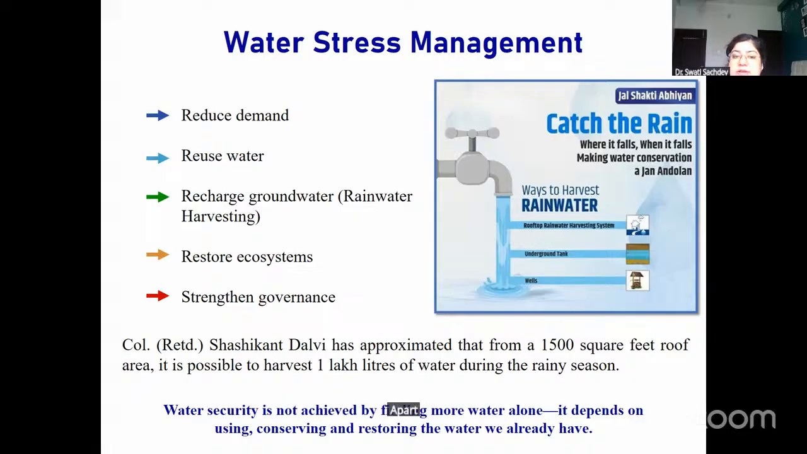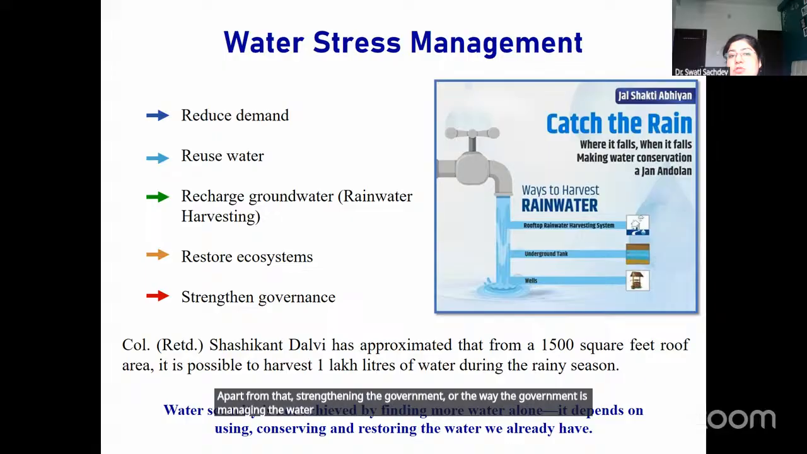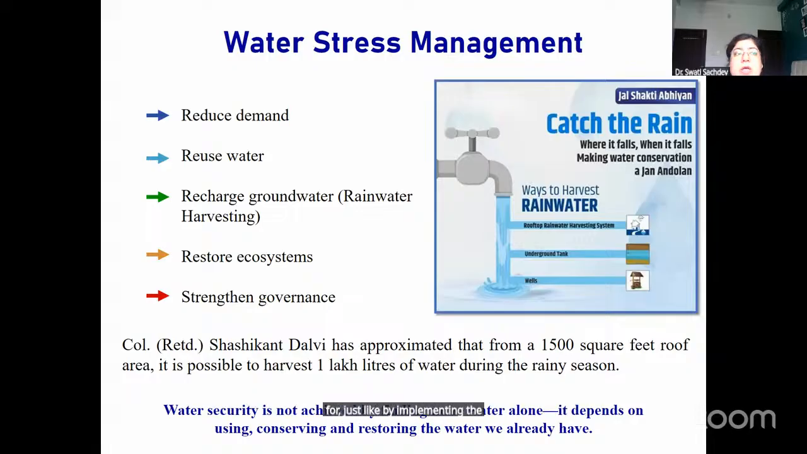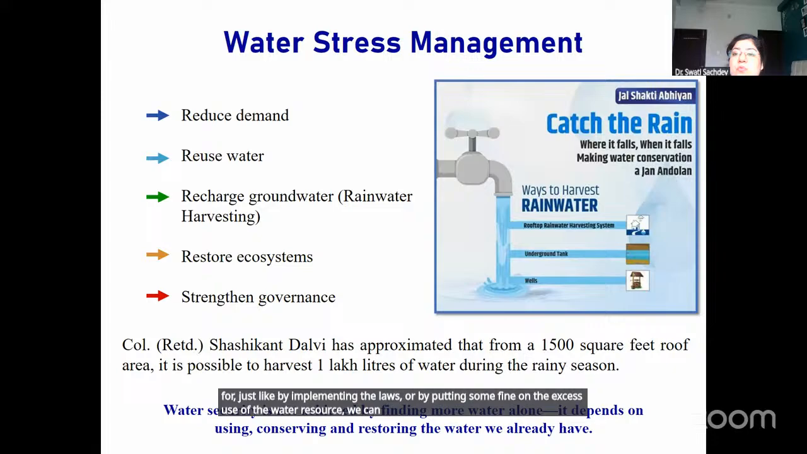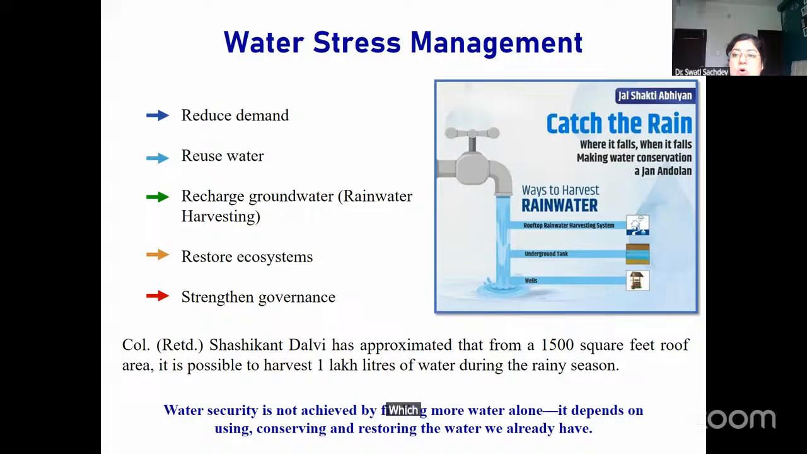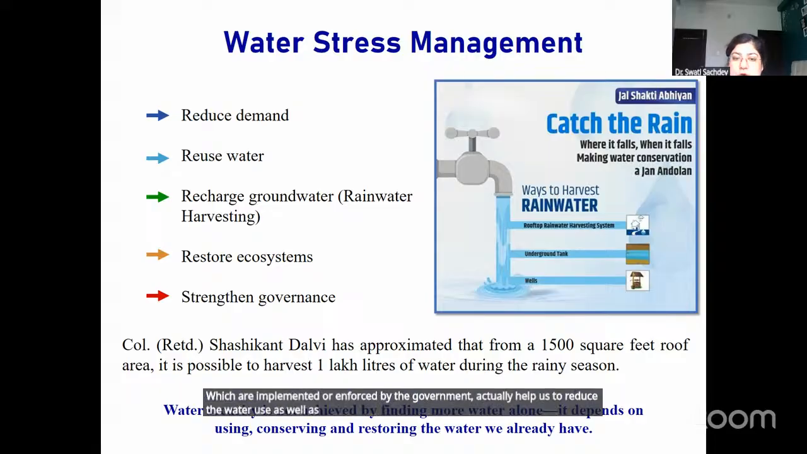Apart from that, by strengthening the way the government is managing the water resources, we can also reduce the water stress. For example, by implementing laws or by putting some fine on the excess use of the water resource, we can increase the wise use of the water resource. These methods, which are enforced by the government, actually help us to reduce the water use as well as the wastage of the water resources.